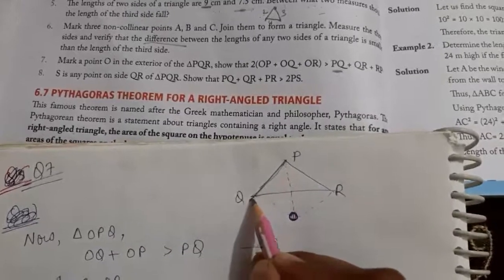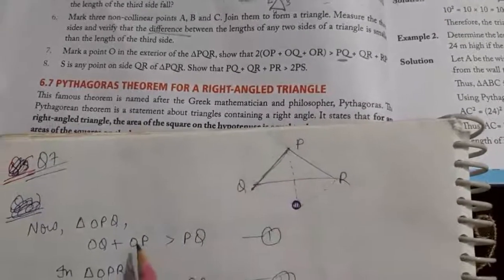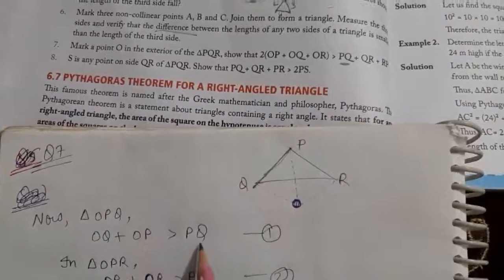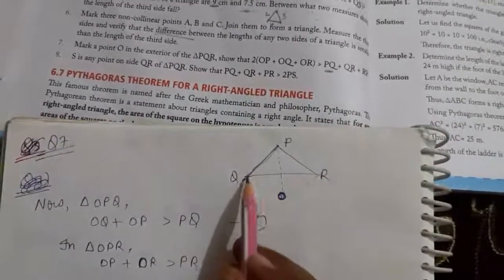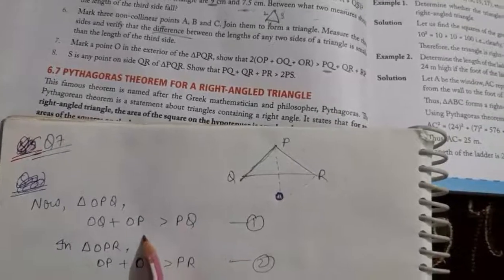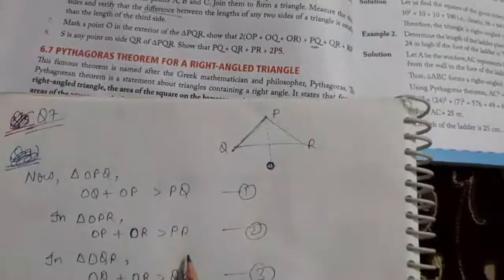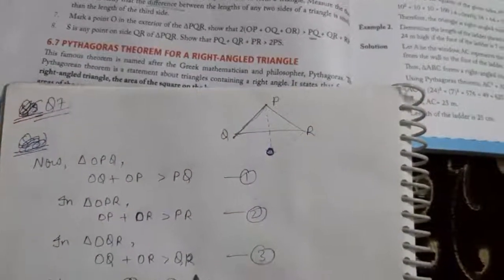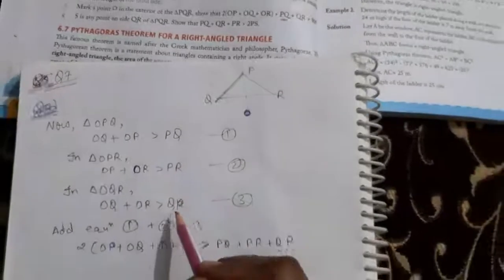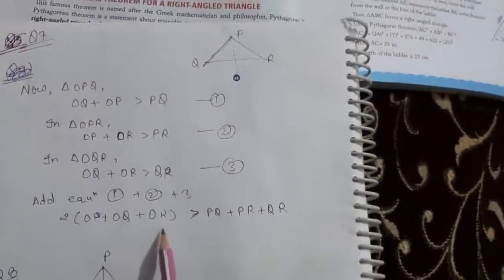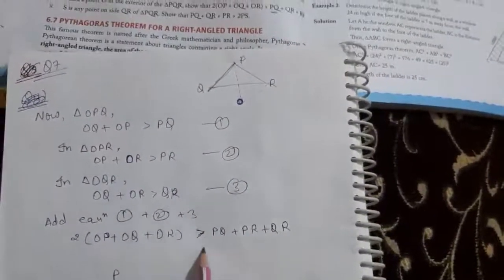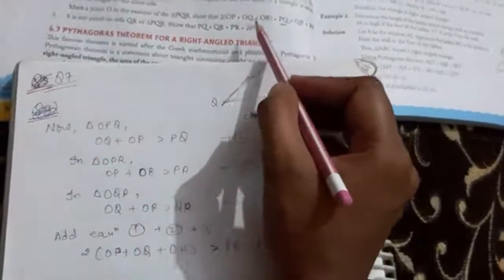PQ is coming in which triangle? OPQ. So here write OPQ. According to OPQ, what will be the condition for PQ? PQ is less than the other two sides, you can write like that. Do the same for QR and PR. After that add them, left hand side and right hand side. Adding them, you can observe the result, and here we got what we wanted.